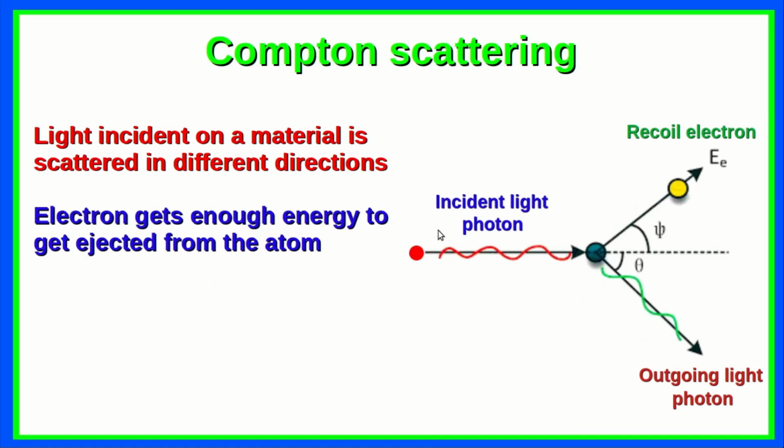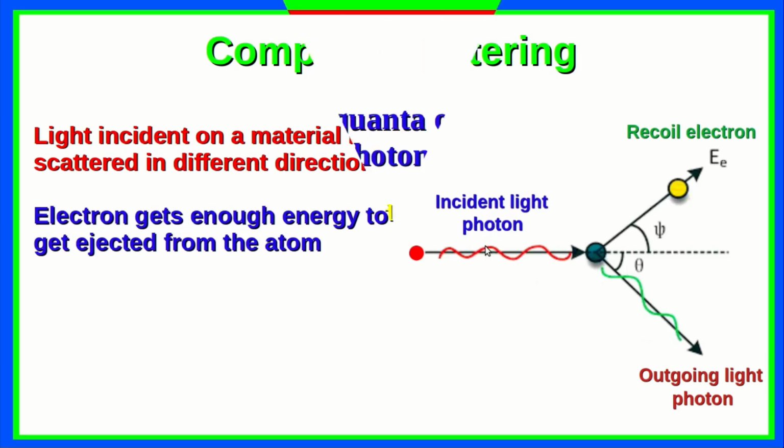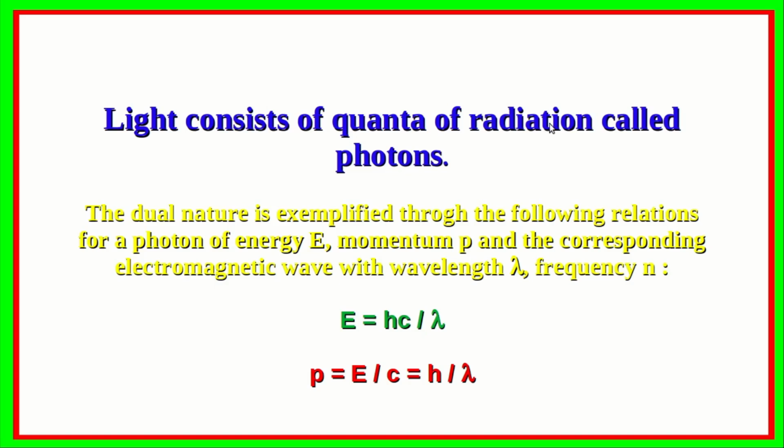Also in Compton scattering, which is the scattering of the incident light by an electron inside an atom in a material and the subsequent ejection of the electron in a particular direction, the electron gets enough energy from the incident photon to get ejected from the atom. So here also the quantum nature of the incident light is evident. So that means light consists of quanta of radiation called photons.